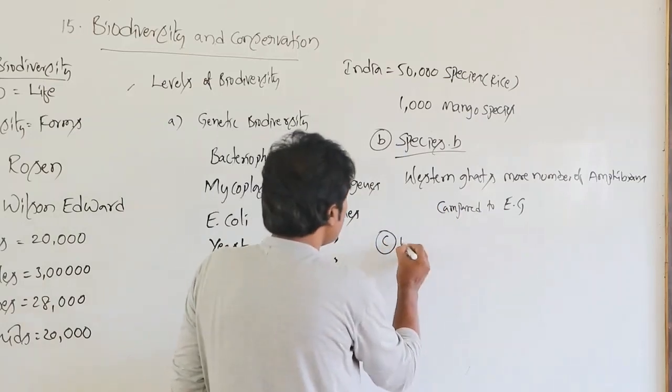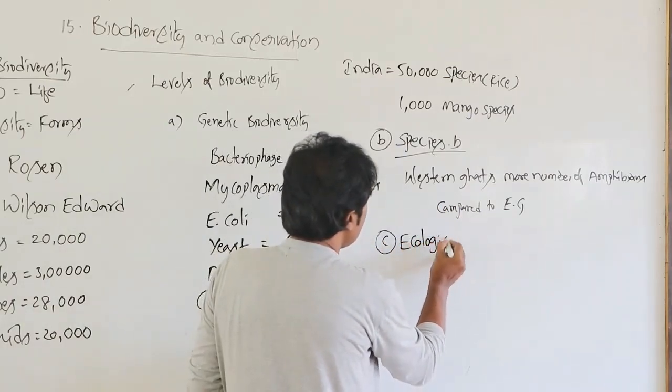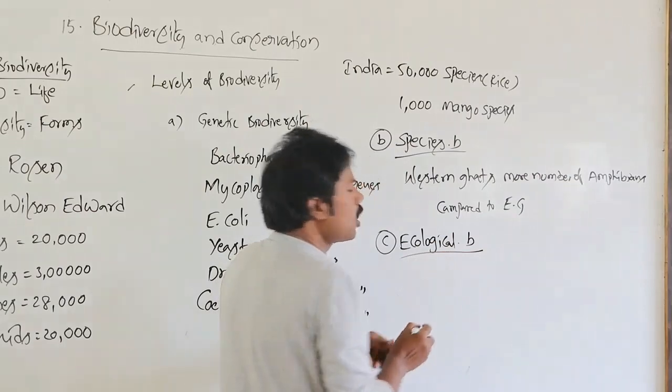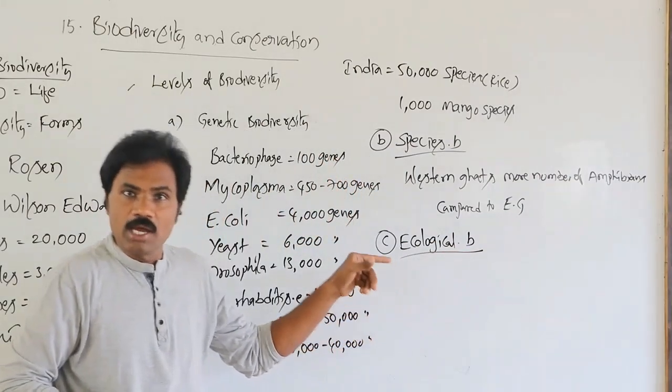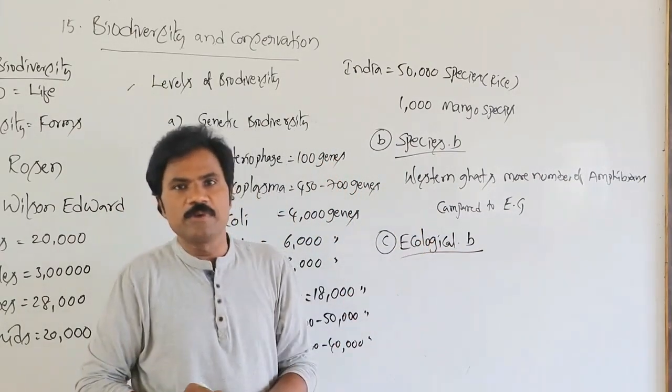Then what about ecological biodiversity? Ecologically, how many types are present?